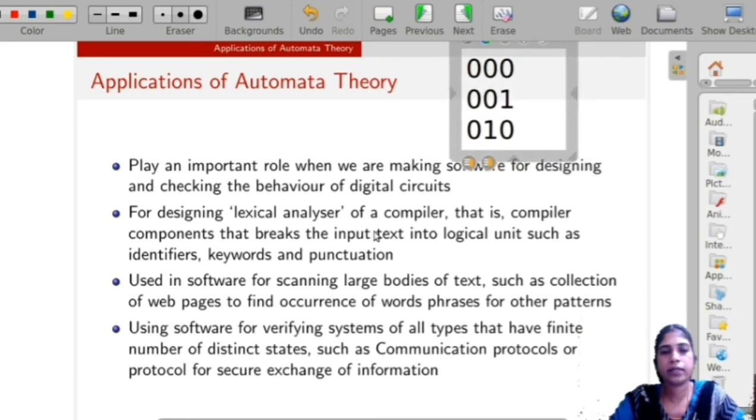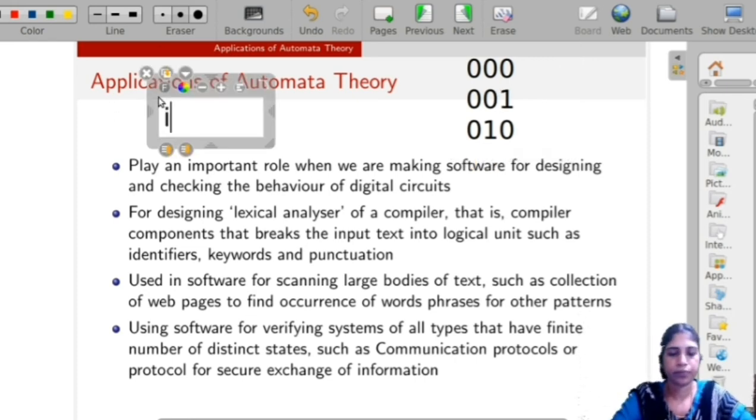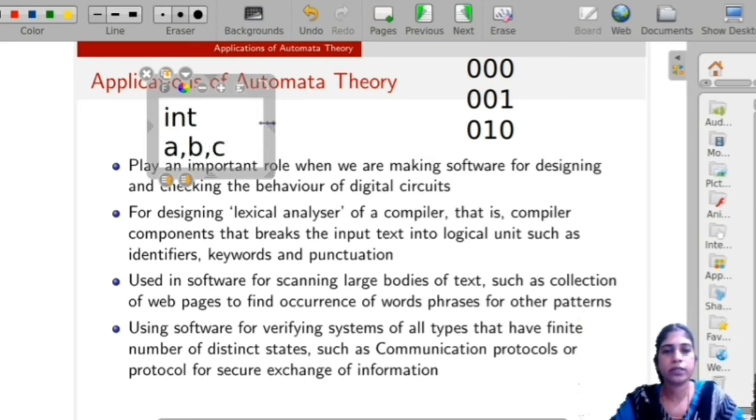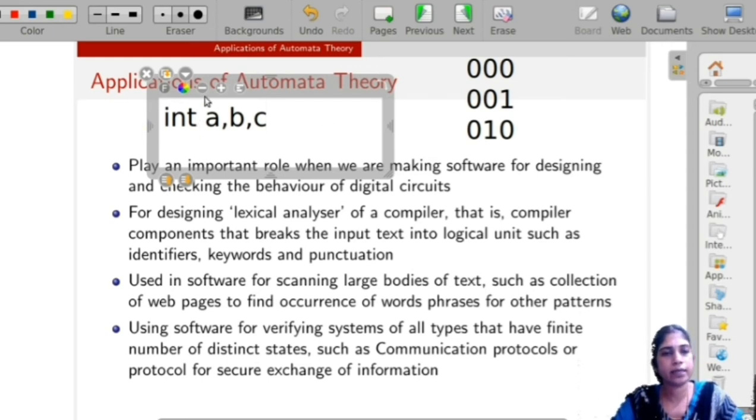Next is designing the lexical analyzer of a compiler. You know what a compiler is? A compiler converts the high level language program to machine language. That process consists of a number of steps. The first step is the lexical analyzer. Suppose in a C program you give the input as int A, B, C. In this code, int is a keyword and A, B, C are the variables.